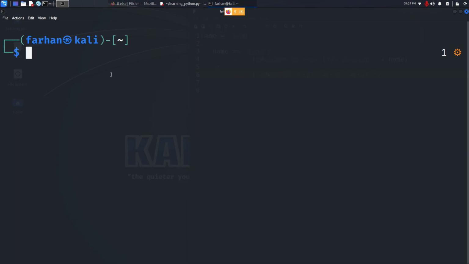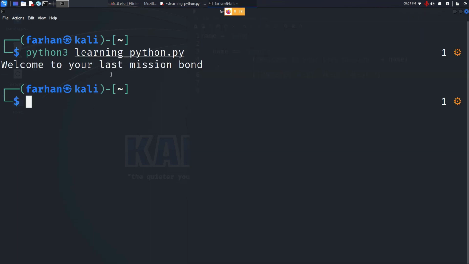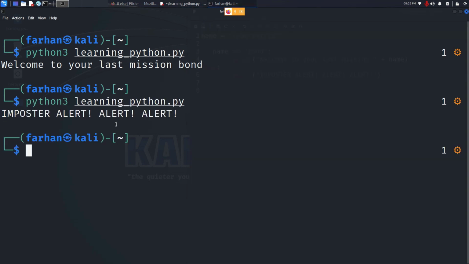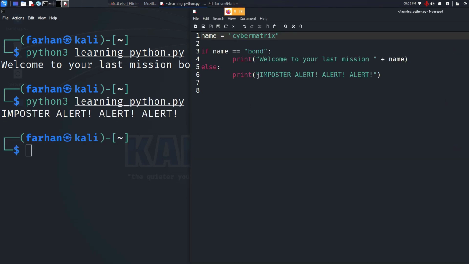So if I print my program right now, I can see since my name is Bond, this statement is true. This line got printed, but what if my name was not Bond? What if my name was Cybermatrix? I can now see that the alarm system has been triggered because this statement is not true.